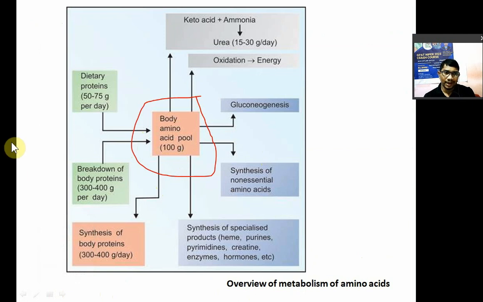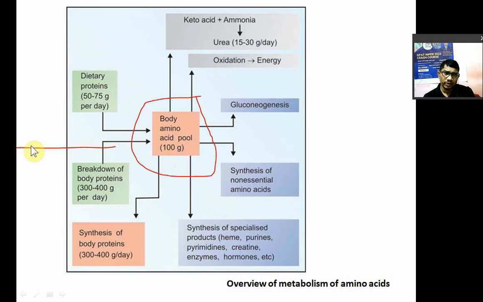As carbohydrates are stored in the form of glycogen and lipids are stored in the form of fatty acids, there is no storage form of amino acids in the body. That's why only 100 grams of free amino acids exist, known as the amino acid pool. Of this, 50% is comprised of glutamate and aspartate only, and the rest is 10 to 20% essential amino acids.